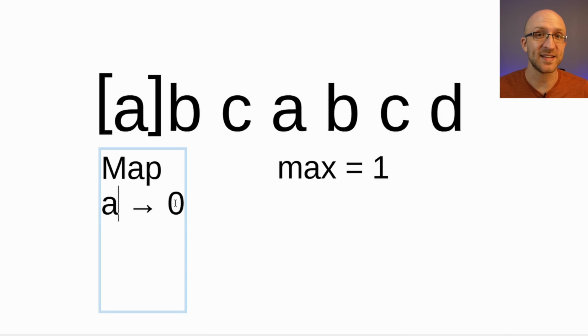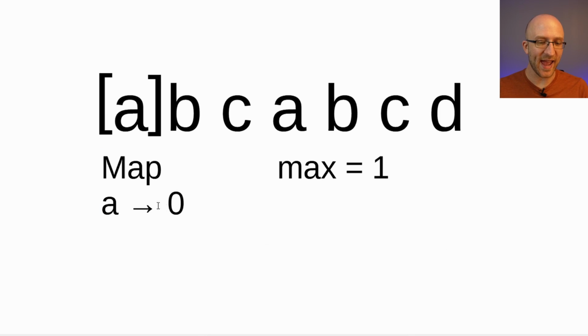So what this means is, later if we encounter the letter A again, we can just look it up in our map and say, oh, the last time that an A appeared was at position 0. And then we don't have to loop through the entire string to find that out. We can just do a constant time lookup in our map. So that map is going to be the key here. The map is going to be how we're going to essentially get rid of our inner for loop and improve the time complexity of our algorithm.